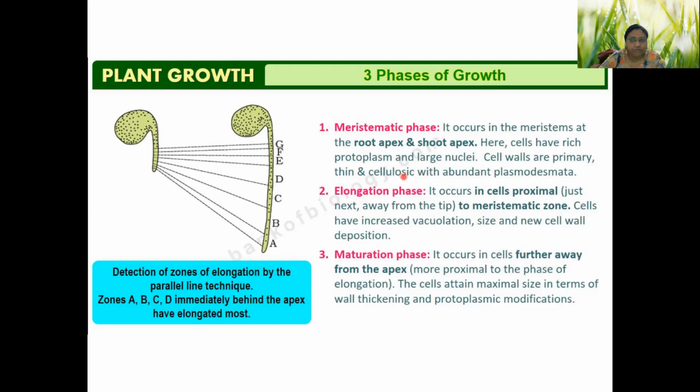And as cells are continuously dividing, they need good communication between them, so they have a high number of plasmodesmata, which is known as the cell path.